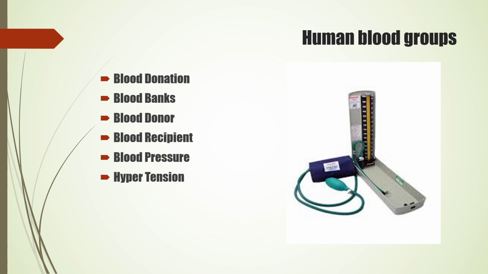Let us see the types of blood pressure, the systolic and the diastolic pressure. In normal blood pressure, the systolic pressure is 90 to 119 millimeter, and diastolic should be 60 to 79 millimeter. Next, in prehypertension, it should be 120 to 139, and diastolic should be 80 to 89. Hypertension stage 1, that is high BP stage 1, it should be 140 to 159, and the diastolic should be 90 to 99. Hypertension stage 2, that is high BP stage 2, it is more than 160, and the diastolic is more than 100.